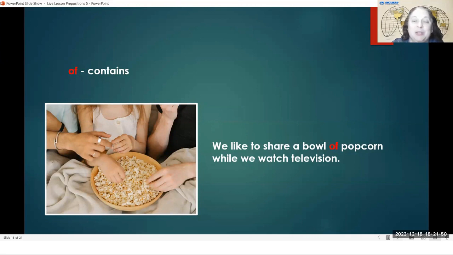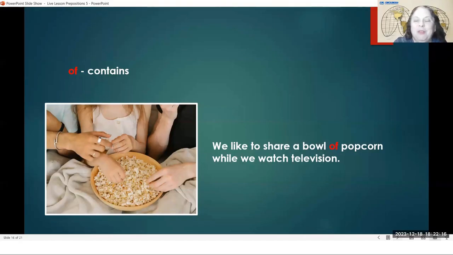There are students inside of the classroom. It contains students. Can have a basket of something. You could have anything that can contain something else. It doesn't have to be a bowl, but something that can contain other items. And then you say of, and then you tell what it is that that container has in it.